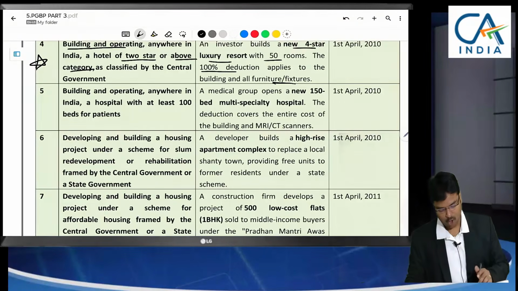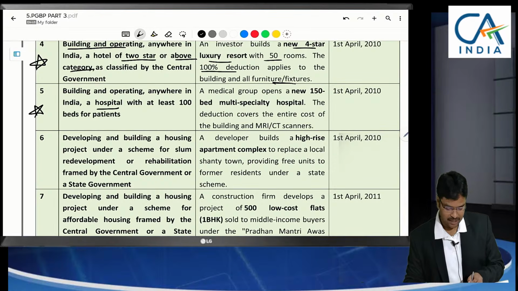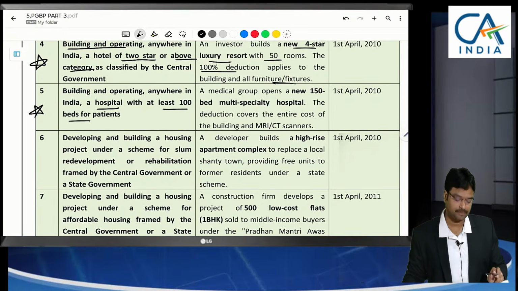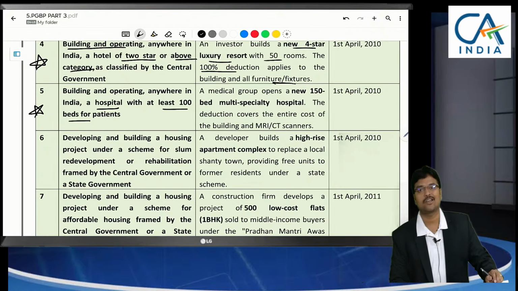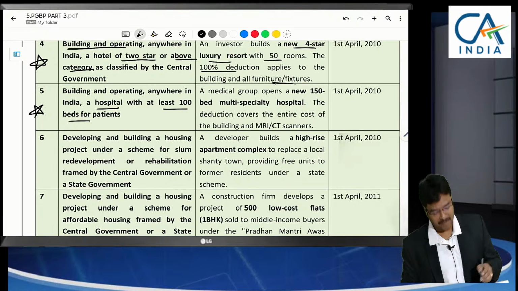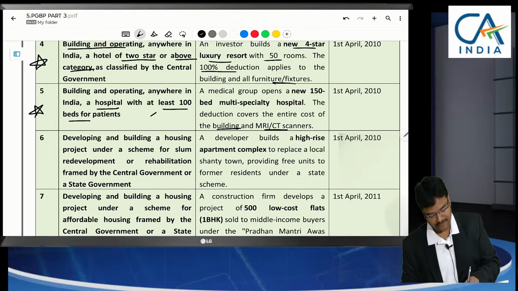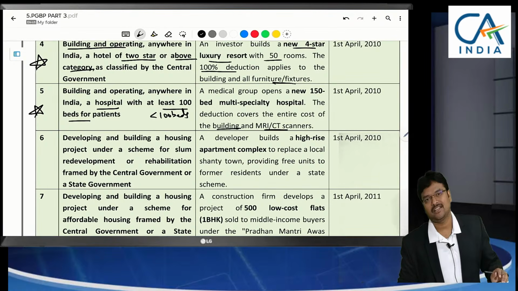Next, hospitals. This also might be useful to our clients. Hospitals with at least 100 beds. If they construct a minimum 100 beds hospital, all the medical equipment, building cost, MRI scanners, all things you can claim. Rather than depreciation, you can claim 100% deduction on the entire medical equipment cost. Sir, if it was less than 100 beds, that is not a specified business. That means it's a normal business where you can claim depreciation on the assets.